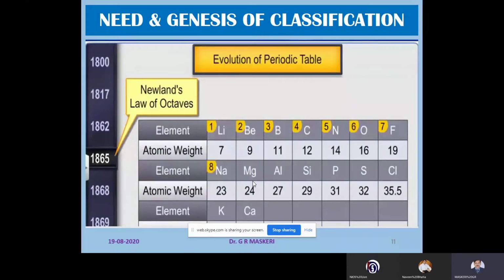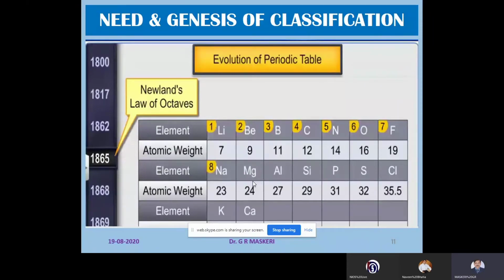Here, lithium, beryllium, boron, carbon, nitrogen, oxygen, fluorine are in increasing order of atomic weight, and the 8th element, sodium, is written below lithium, and lithium and sodium resemble each other in properties.